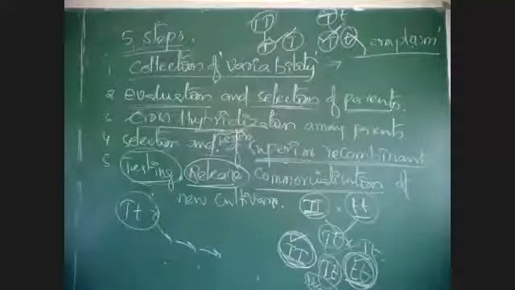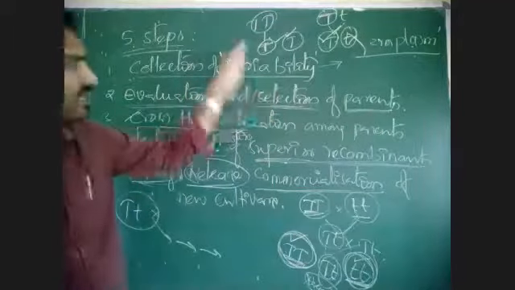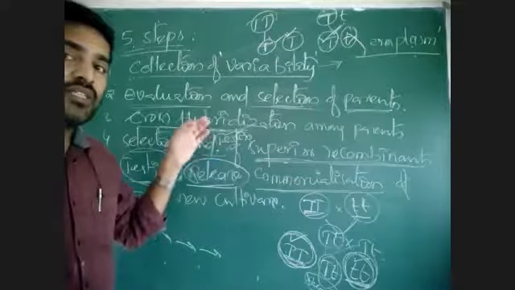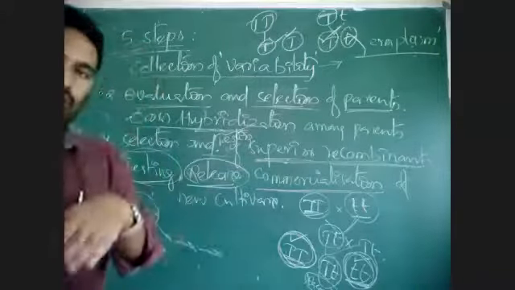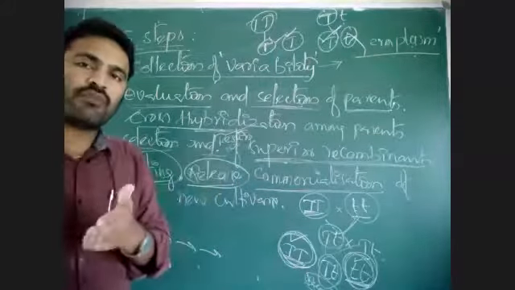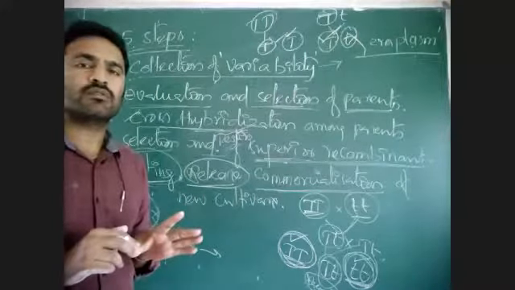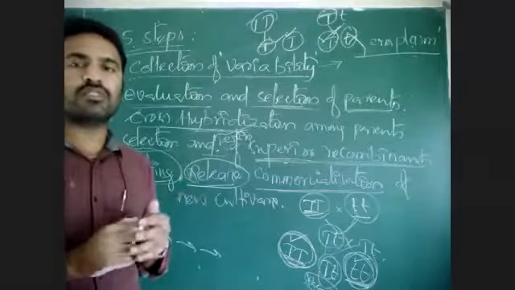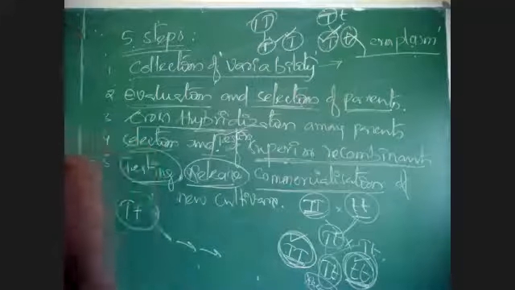Hybrids are further evaluated in comparison with existing varieties. So we developed this variety by these 5 steps. This new variety is compared with a pre-existing variety. Already we have a rice variety, and we developed a new rice variety. Both are compared. Which one is effective? If a new variety is not more effective than the existing variety, then it is not useful and is not released into the market, because releasing it would only increase the investment. That is the process. So 5 steps are used for the development of new varieties.